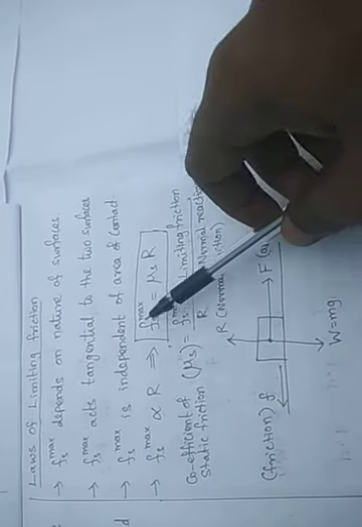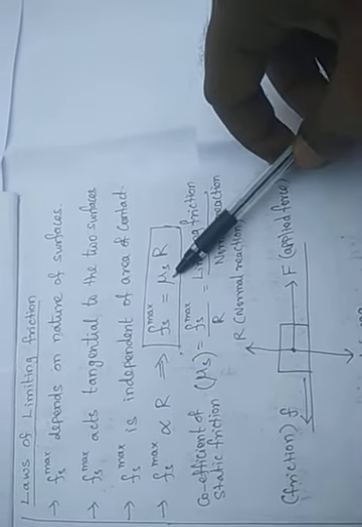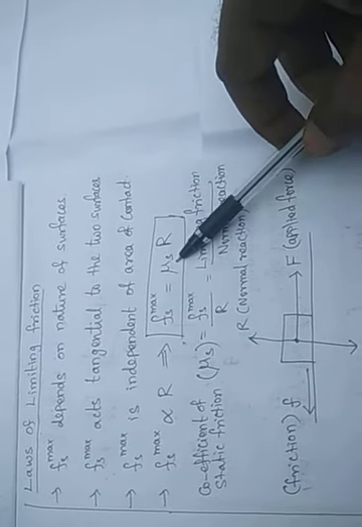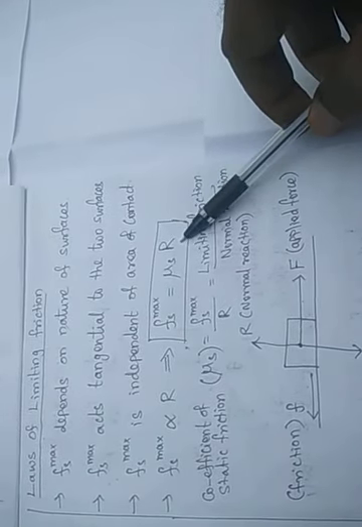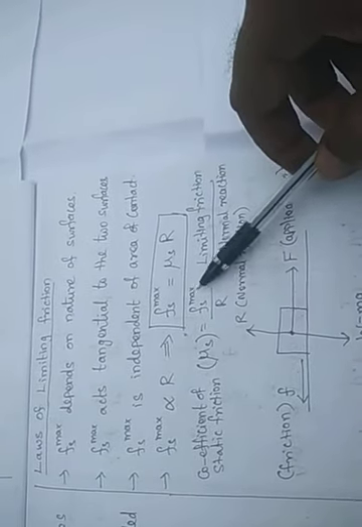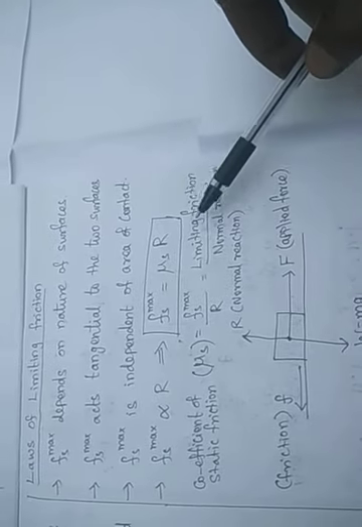Then Fs max is equal to the proportionality constant, called the coefficient of static friction, times R. So Fs max is equal to mu s into R, where R is the normal reaction. So mu is equal to F by R, where F is the friction and R is the normal reaction, that is, limiting friction by normal reaction. These are the laws of limiting friction.